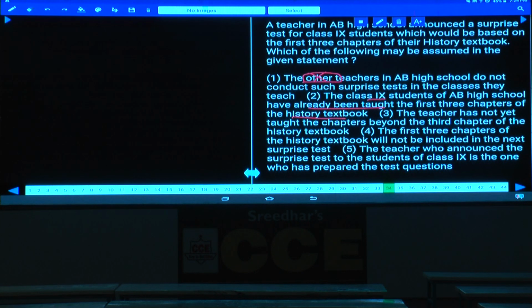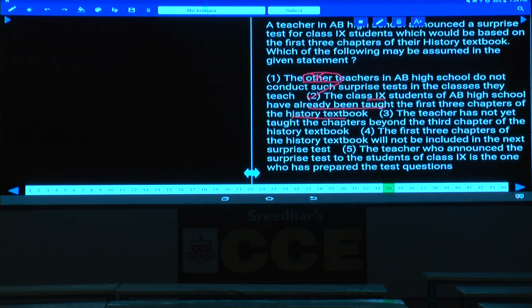Why can I not put this one? Because most of the topics for that person are in the classes that were not completed. As it was not completed, it will be very difficult for that person to attempt that paper, isn't it? Hence, what is your answer here? 2 is the answer. Done with this?